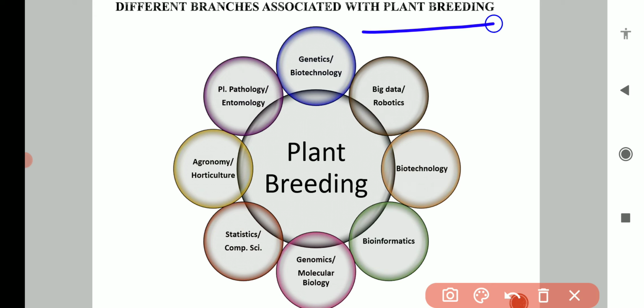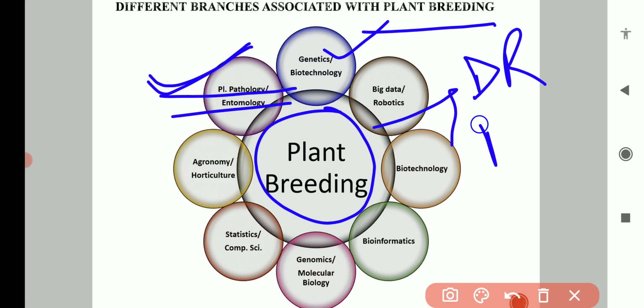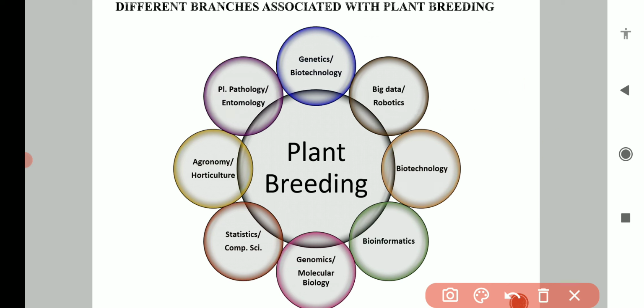So a plant breeder must have knowledge of genetics, the principles of genetics and the various methods of genetics. Plant pathology means knowledge about the pathogens, the disease causing agents. If we have knowledge of plant pathology and entomology, only then will we be able to make varieties which are disease resistant or insect pest resistant. So we should have knowledge of all these branches in order to make better plant varieties.